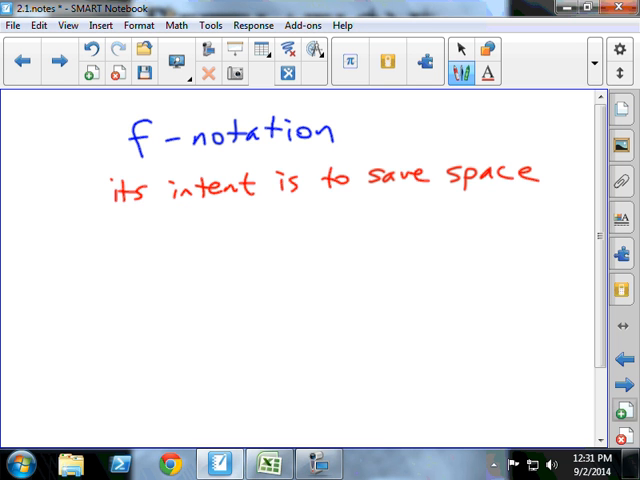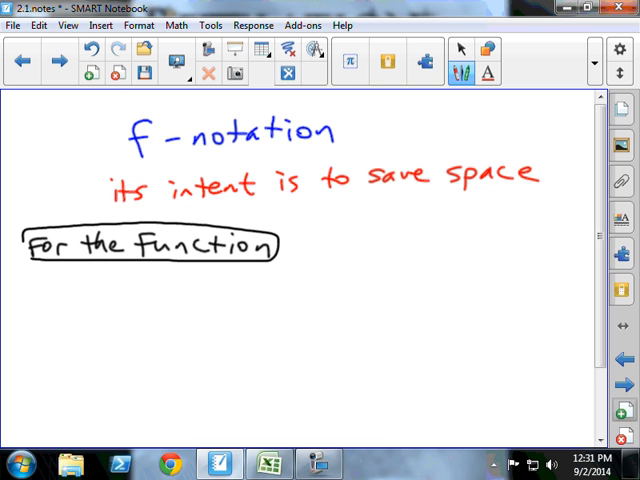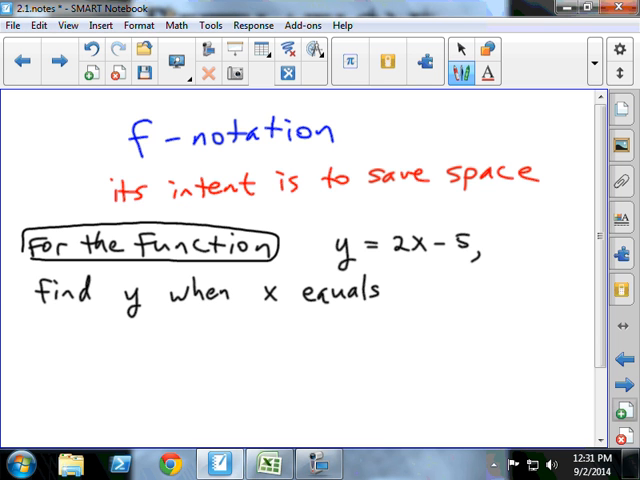So back in the day, somebody might say, for the function y equals 2x minus 5, find y when x equals negative 2. That's a lot to write, isn't it?